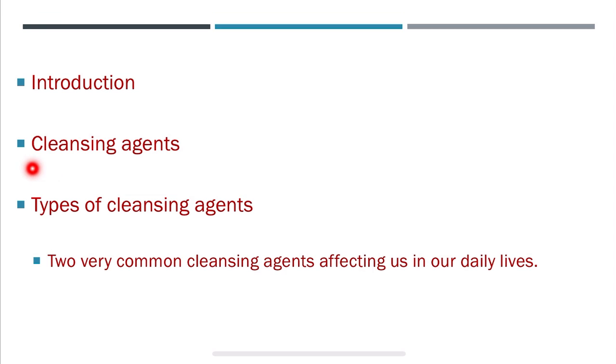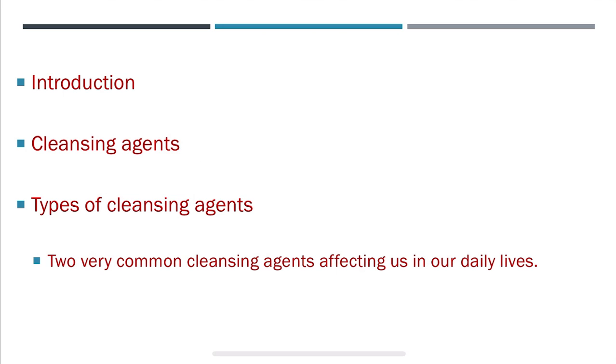If we do the classification, what is the main reason why we are dependent on domestic chemicals more and more in our day to day life? It is because they are cleansing agents. What is meant by cleansing agents?